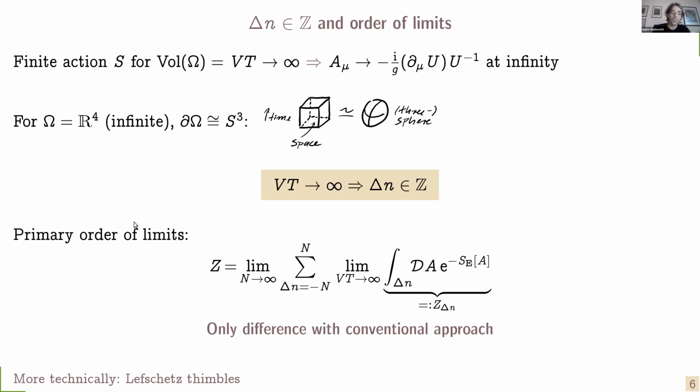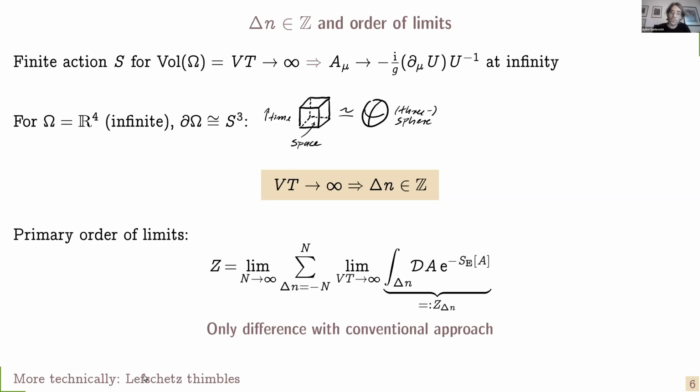This is important for the path integration because it imposes a certain order of limits when evaluating the path integral, namely that we can only assume and sum integer topological sectors after taking the space-time volume to infinity. Now this is not a choice, and it is also our only difference with the conventional approach, because in the conventional approach, one exchanges this order of limits, and this is not justified and also leads to different results.